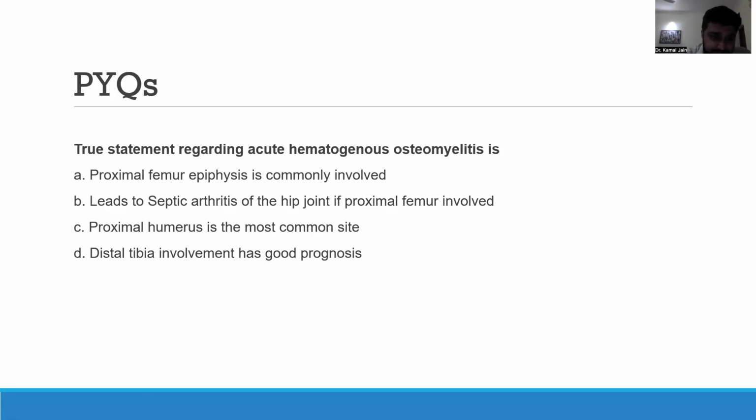And C is also cut out for a similar reason because distal femur is more commonly involved. B, where it leads to septic arthritis of the hip joint if proximal femur is involved, is correct because we have discussed that the proximal femur is intra-articular. So for an intra-articular metaphysis, if there is osteomyelitis, it can lead to infection of the joint as well and lead to septic arthritis. So B here will be the correct option.